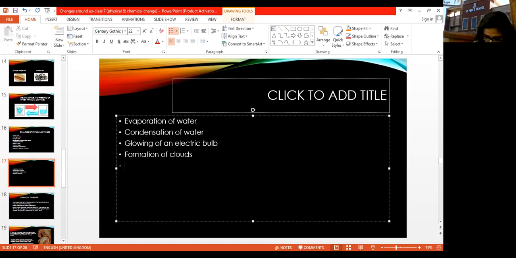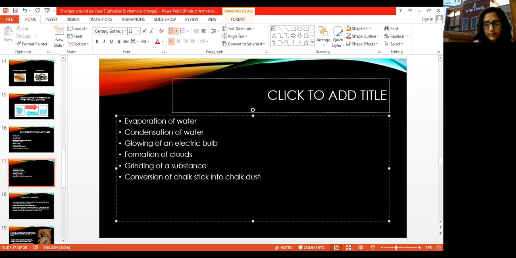Then grinding of a substance. And related to this only we can take one example. Conversion of chalk stick into chalk dust. Okay, so one more example. Then stretching metals to form wires.